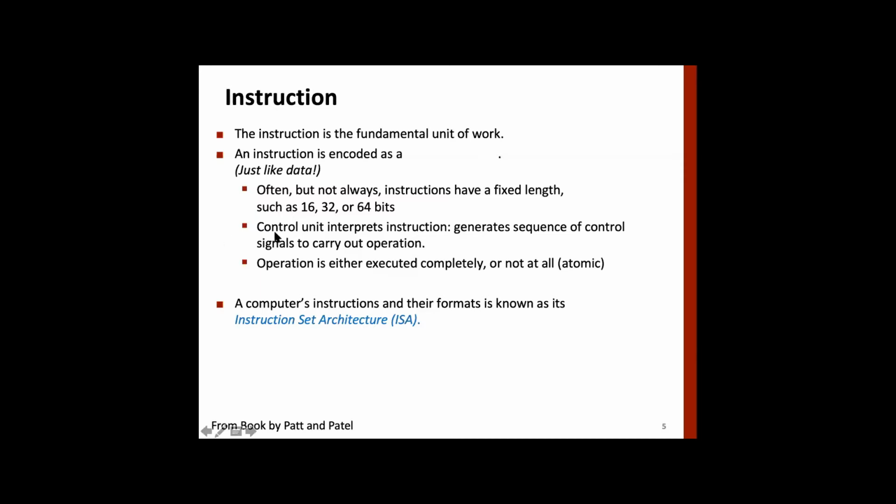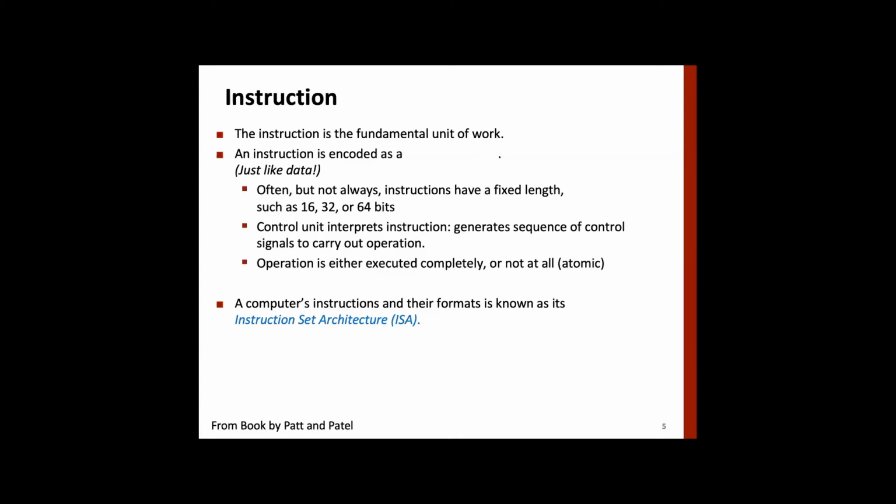Then of course we have looked at the control unit that interprets the instruction and generates control signals. In the last example, LC3, we saw how different control signals are generated for each instruction. The third important point about an instruction is that it is always atomic in nature. It means it executes fully or does not execute at all.